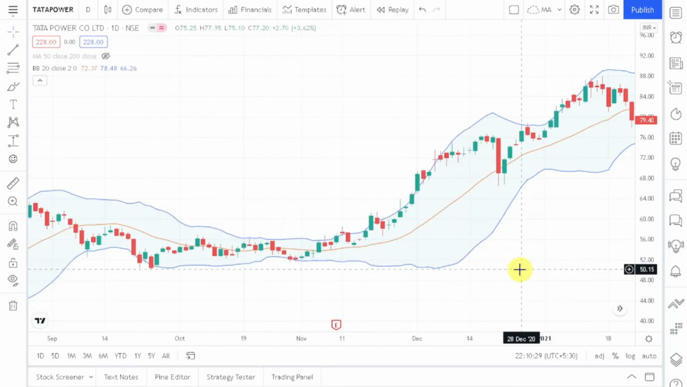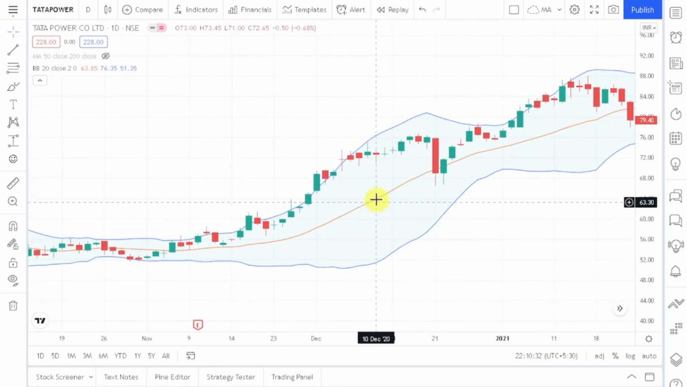Now let me tell you more about this Bollinger Band. You can see that this brown line is a 20-day simple moving average, and the upper band and lower band are nothing but two standard deviations distance from this moving average. If you don't know what standard deviation is, I would highly recommend you go to Investopedia and read the concept of standard deviation, and also read about the empirical rule. If you read about it, I think you will get a lot more understanding about standard deviation.